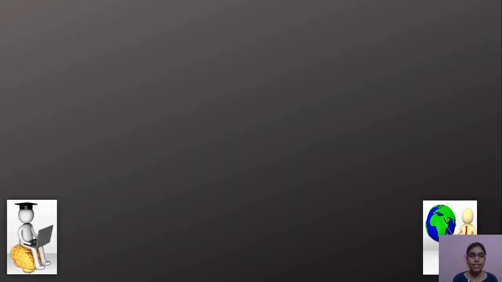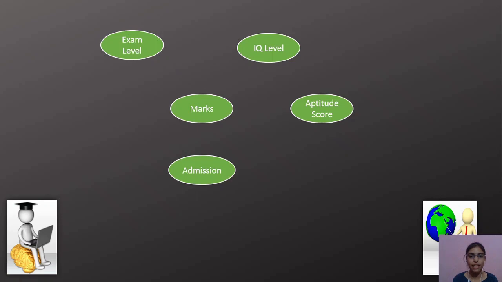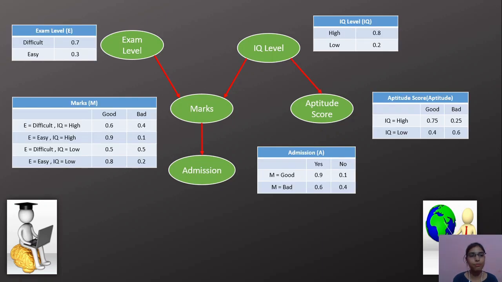Here we have a set of variables: exam level, IQ level, marks, aptitude score, and admission. Marks is dependent on exam level and IQ level. Admission is dependent on marks. Aptitude score is dependent on IQ level. And we have a respective conditional probability table for each of them.